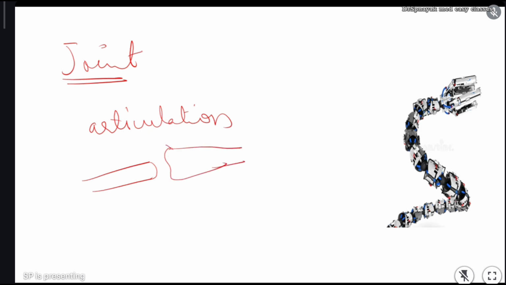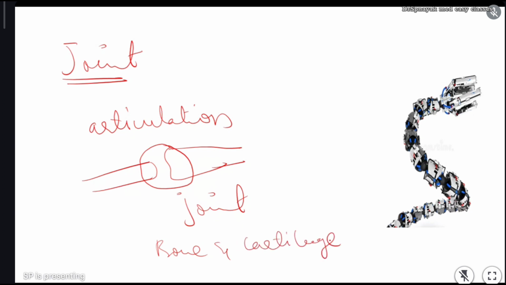It is the junction between one bone and the other bone, or it is the articulation between bone and cartilage. It is also considered as joint.